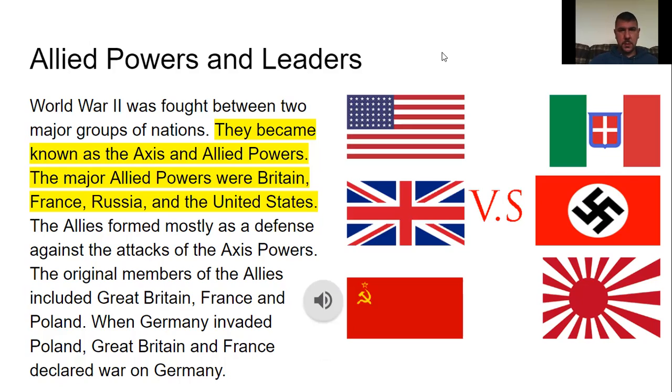Allied powers and leaders. World War II was fought between two major groups of nations that became known as the Axis and Allied powers. The major Allied powers were Britain, France, Russia, and the United States. The Allies formed mostly as a defense against the attacks of the Axis powers. The original members of the Allies included Great Britain, France, and Poland. When Germany invaded Poland, Great Britain and France declared war on Germany.